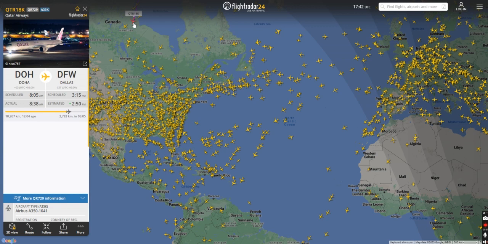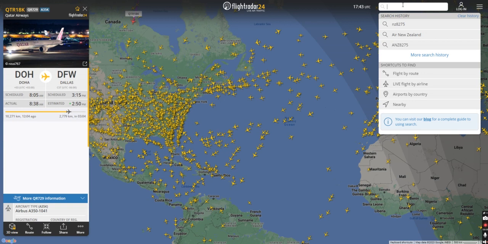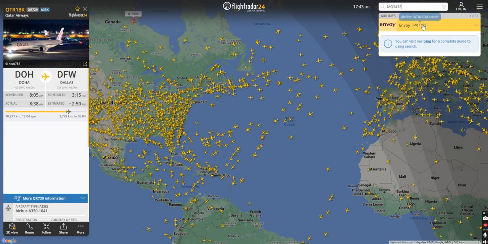Can you imagine you're on one side of the world, you get to the other side of the world in about 14 hours. It's unbelievable how planes work, how you can track them, and how people are just transporting across. Anyways, I'm getting carried away. Let me go into the flights here. Let me search the specific Envoy plane.